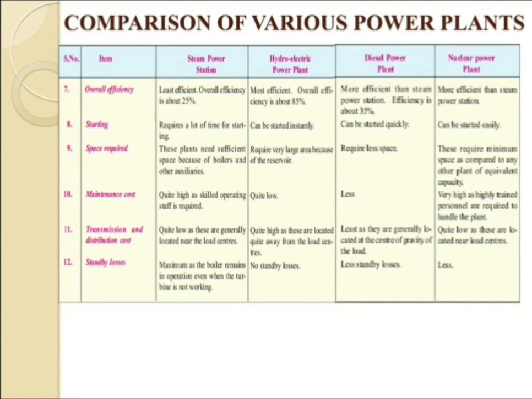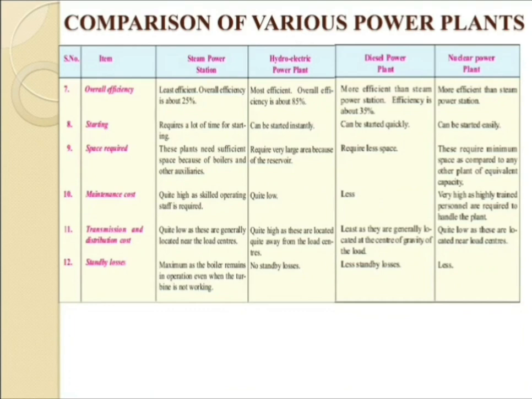Next category, that is the space required. The steam plants need sufficient space because of boilers and other auxiliaries, whereas the hydroelectric power plant requires very large areas because of the reservoir. The diesel power plant requires less space. And last one, the nuclear power plant requires minimum space.